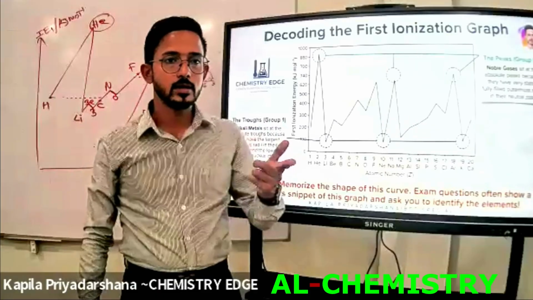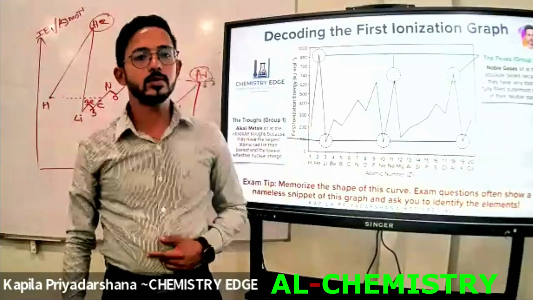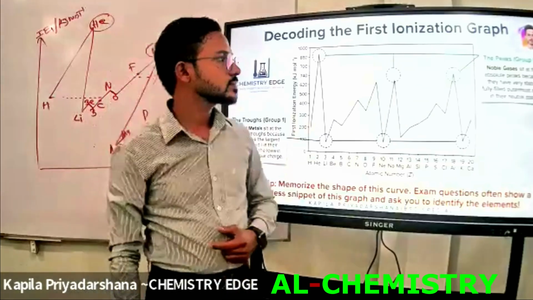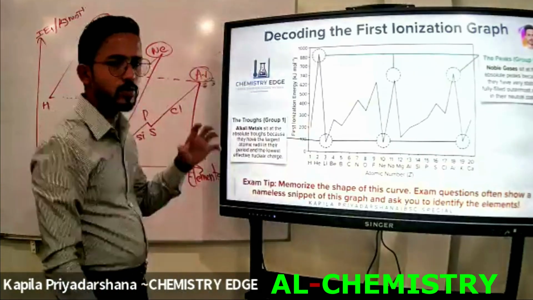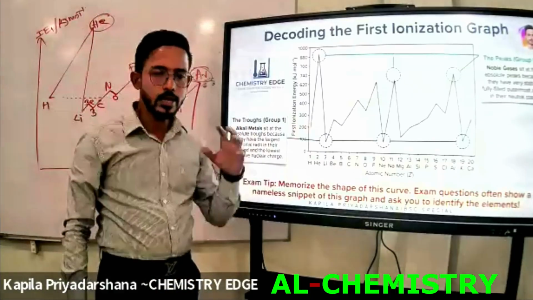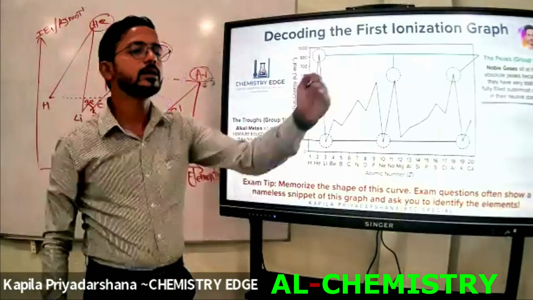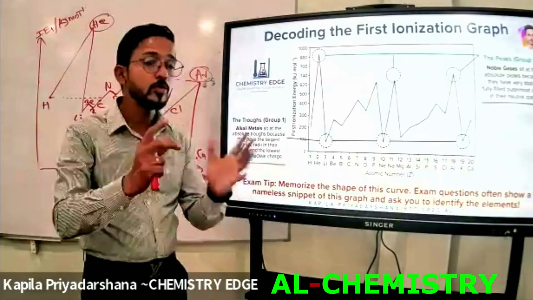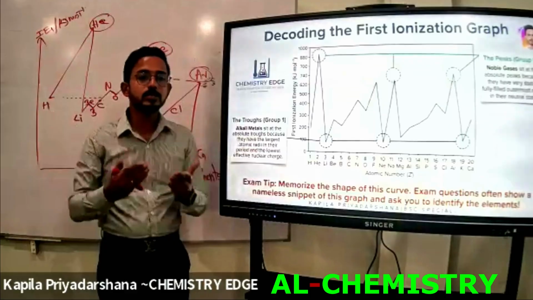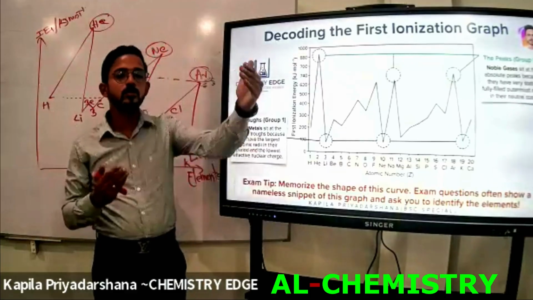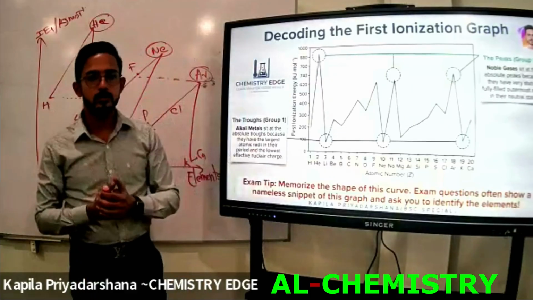What's the reason for obtaining the highest first ionization energy values for these noble gas elements? Yes, due to the stable electron configuration, right? As you can see here, helium, neon, argon have a stable valence shell electron configuration. After releasing an electron, it cannot obtain a stable electron configuration. It will be unstable. Due to that reason, it's difficult to release electrons from the valence shell, right?